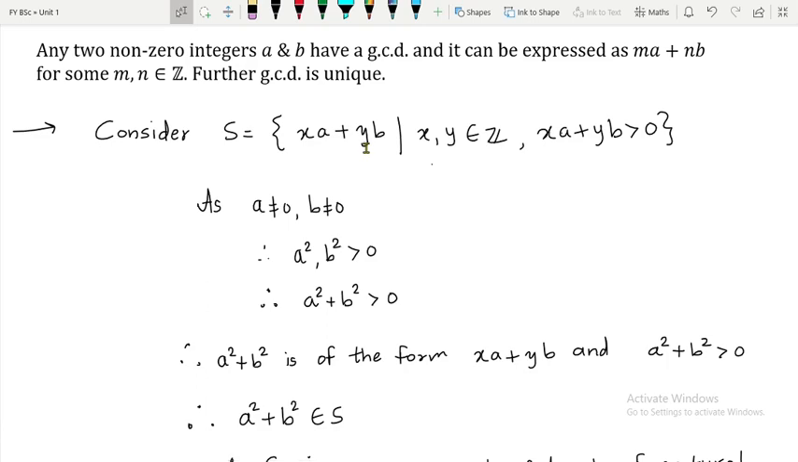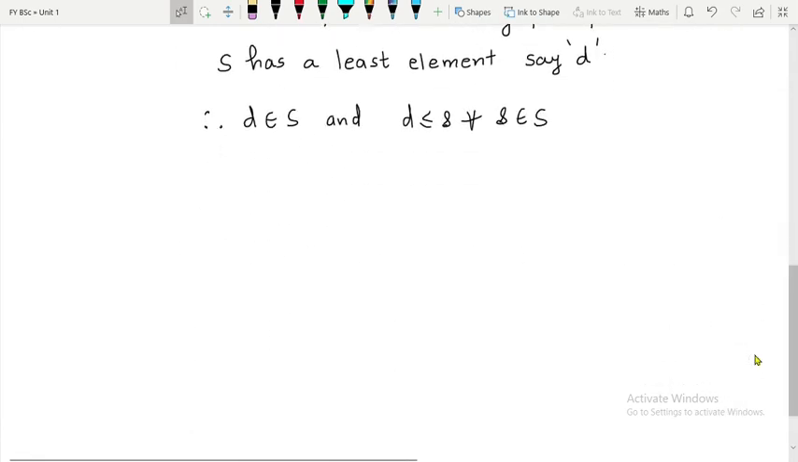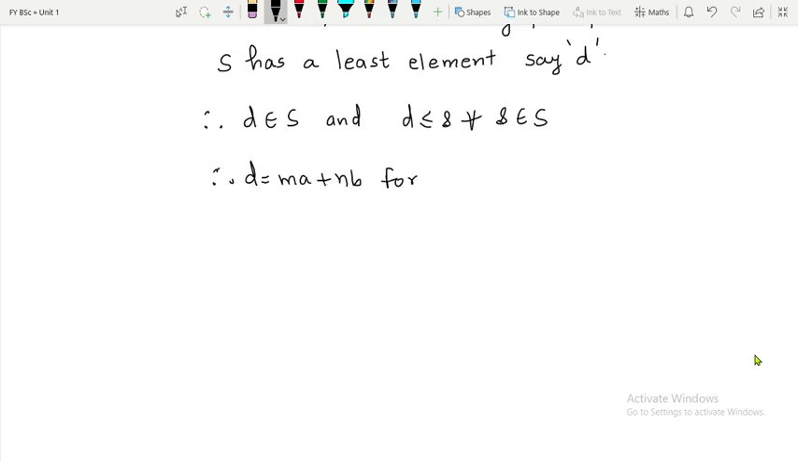So for some x and y, whatever I am saying, I will call that x and y as m and n respectively, because that is what I want in the statement of the theorem. So therefore this D can be written as ma plus nb for some m, n belonging to Z.